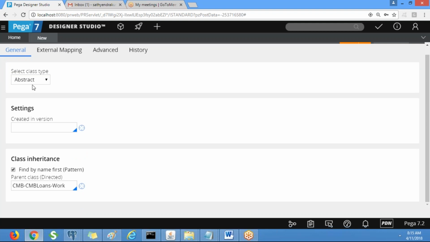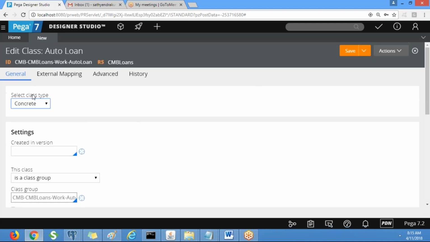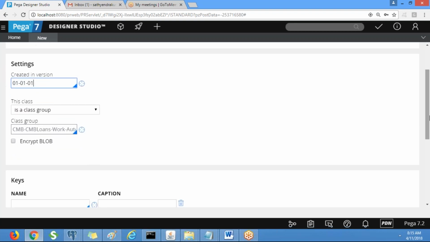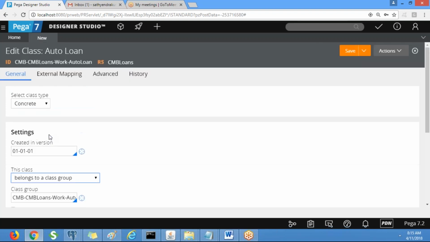Okay, so we need to create it. It is a concrete class. Obviously we need to change, right? Okay, so created in version. Okay, and now you tell me, is this a class group or belongs to class group? See, only work class is a class group. All the remaining ones, see, that's what I told you, right? If you are going to create a class by referring to the work class, that becomes a belongs to class group.